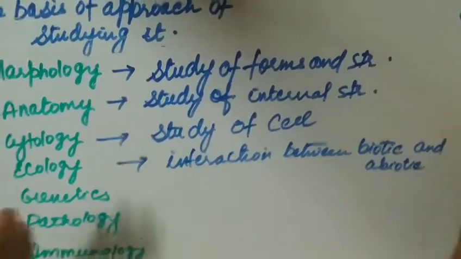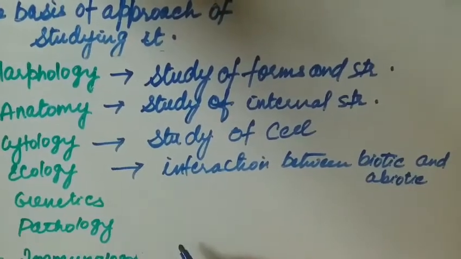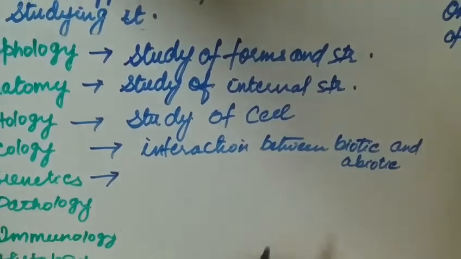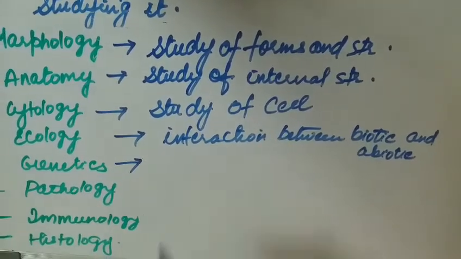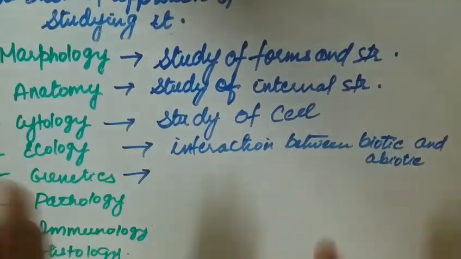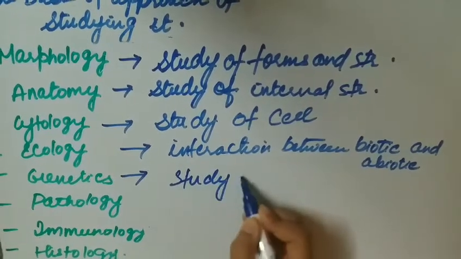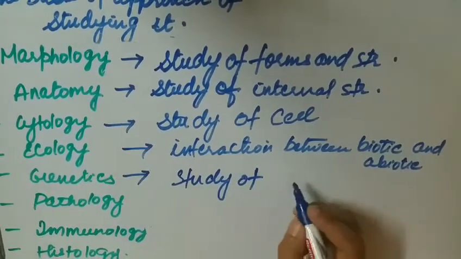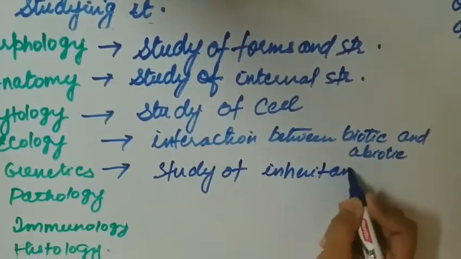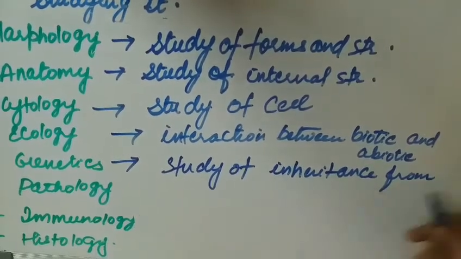The interaction between biotic and abiotic. Genetics is the study of inheritance. We have come across this word also in this video. What is inheritance? That is the transfer of genes from the parent to the offspring. So genetics is basically the study of inheritance from parent to offspring.